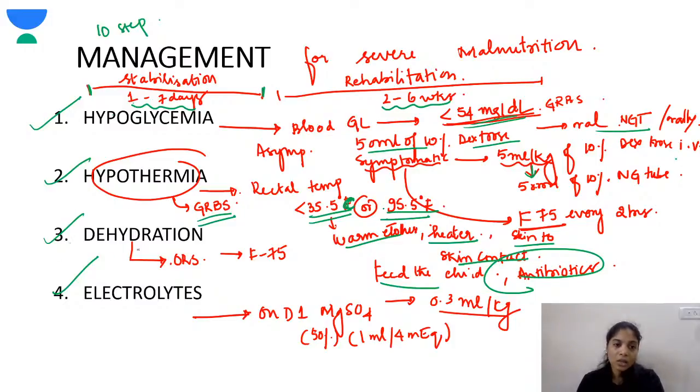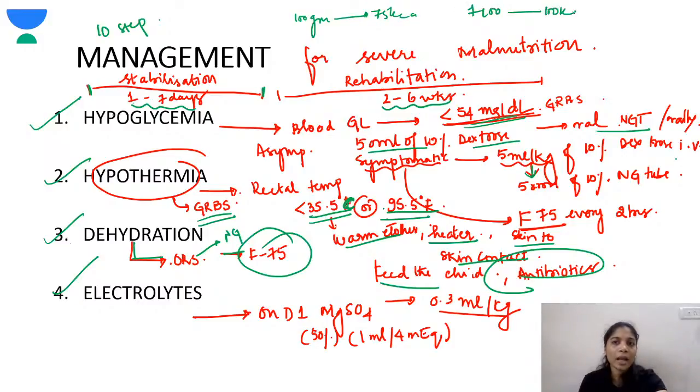So when there is dehydration, give ORS. If the child is lethargic, you can give ORS through NG. If the child is able to take orally, give it orally, and then the child should be given F75. So F75 basically, 100 grams of F75 gives you 75 kilocalories. If it is F100, it gives you 100 kilocalories.